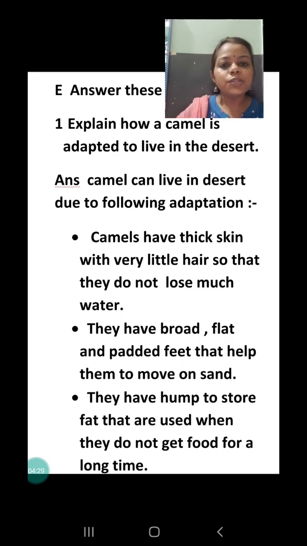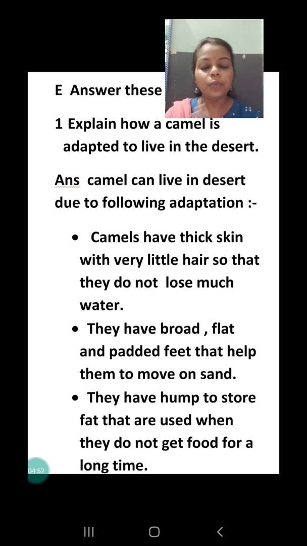As you all know, the ship of the desert is the camel. Why? Because the camel is a very useful animal for the desert, because camels can survive in that harsh climate very well. They have a lot of adaptations due to which they can survive in the desert very easily. And what are the adaptations?